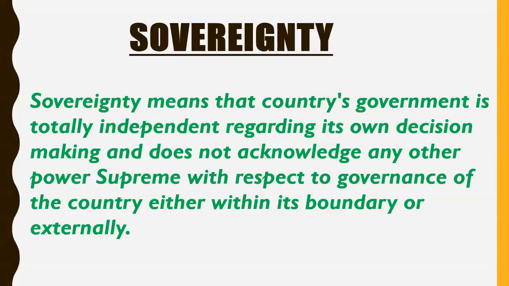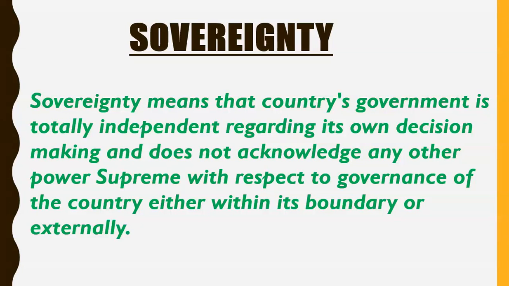So I will give you one example to explain the meaning of external sovereignty and internal sovereignty. What is the meaning of external sovereignty? External sovereignty means the government of India is independent to take its decisions externally. Means no external power can interfere in the decision making of the government of India. For example, we know that USA or America is a superpower, a very powerful country. Then also the American government cannot interfere in the decision making of the Indian government. Indian government is independent to take its external decisions.